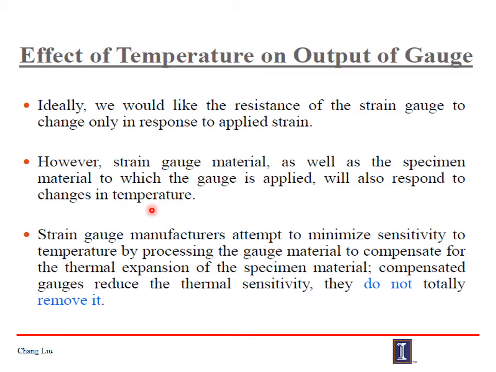That is also important where the accuracy requirement of measurement is very high. So the strain gauge manufacturers attempt to minimize the sensitivity to temperature by processing the gauge material to compensate for the thermal expansion of the specimen material. This compensated type of gauge reduces the thermal sensitivity. But one thing you have to keep in mind, do not totally remove it. It will compensate to some extent.